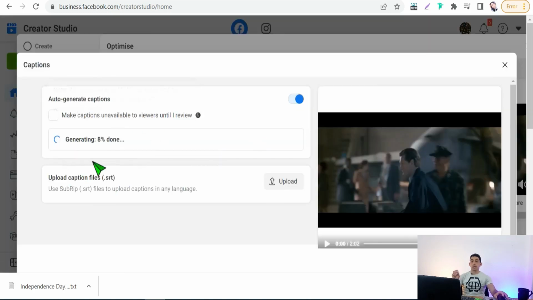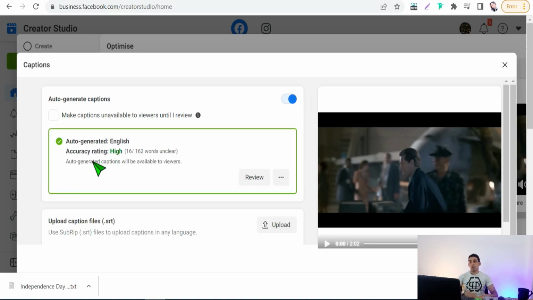Generating your subtitle file, the SRT file, that you can use to translate this video. And of course, you can upload this file to translate your videos on YouTube if you have a YouTube channel. Accuracy rating: it's a high transcription. Review it, or you can edit this transcription or translation. Just download it. Perfect. And now we have got the SRT file of that short video.